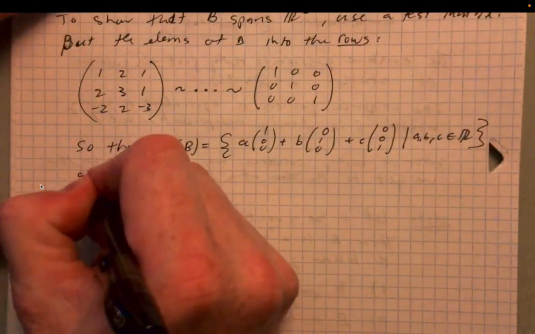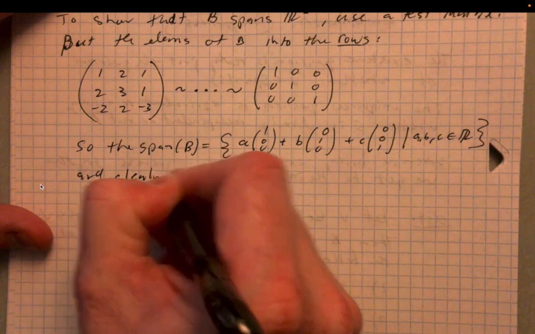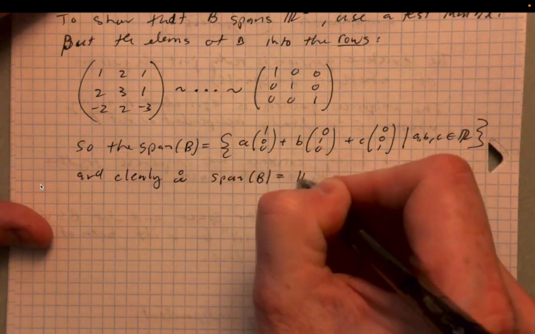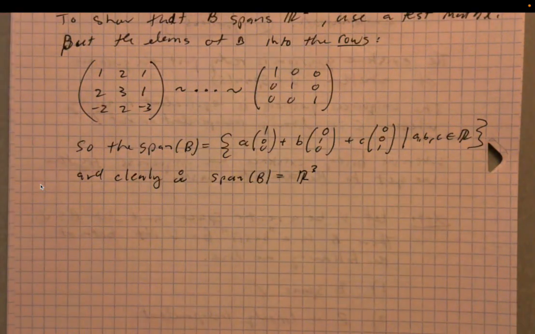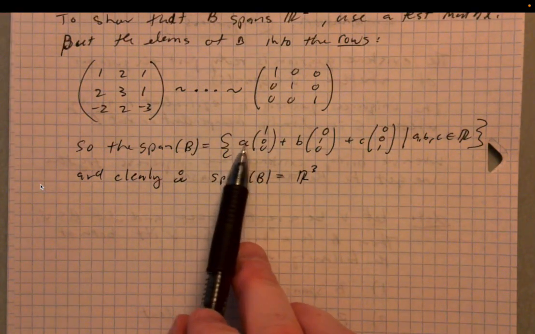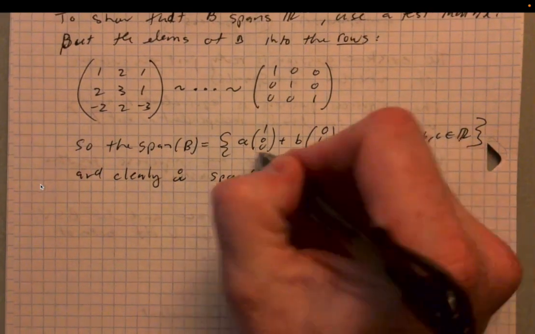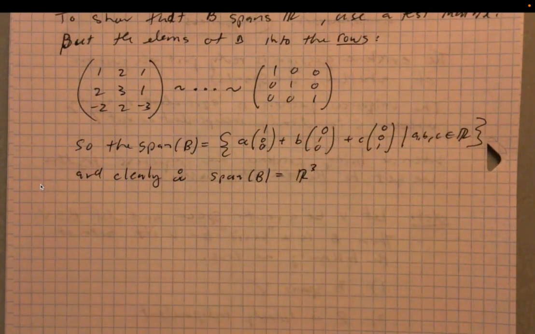Therefore, the span of B equals R3. We get them all. There's no vector in R3 that can escape the span of B. Okay, so we have shown that B spans R3.